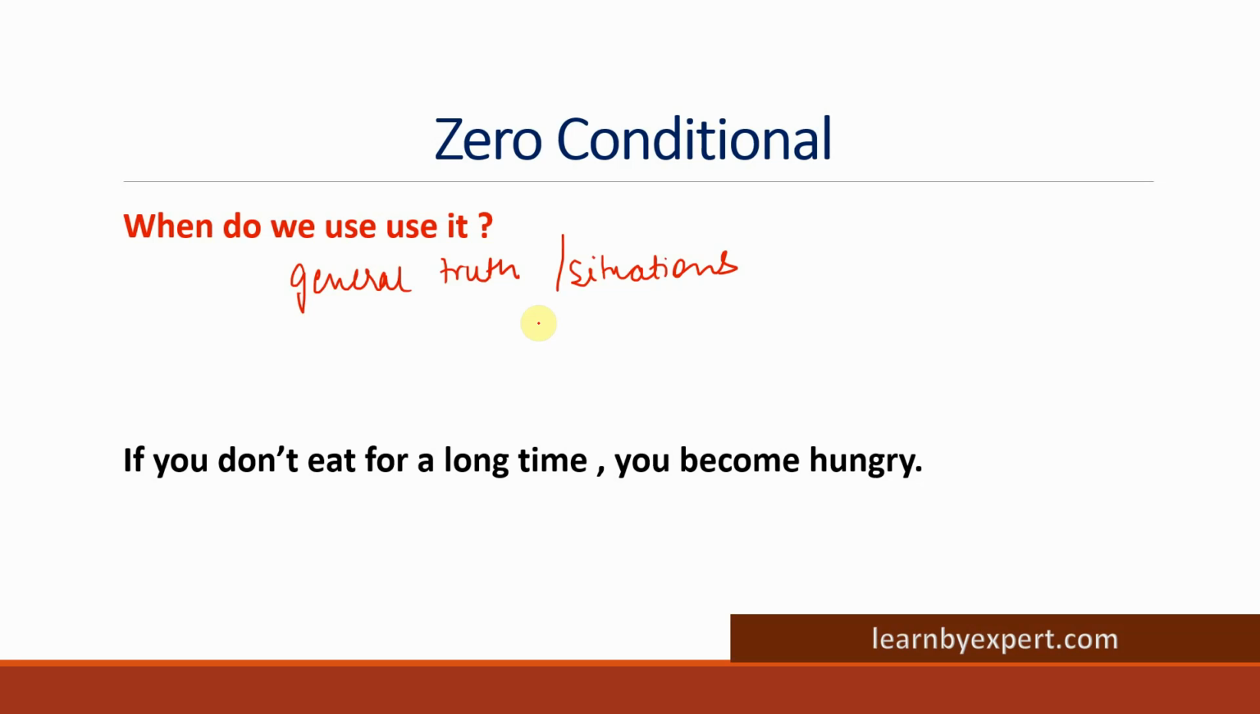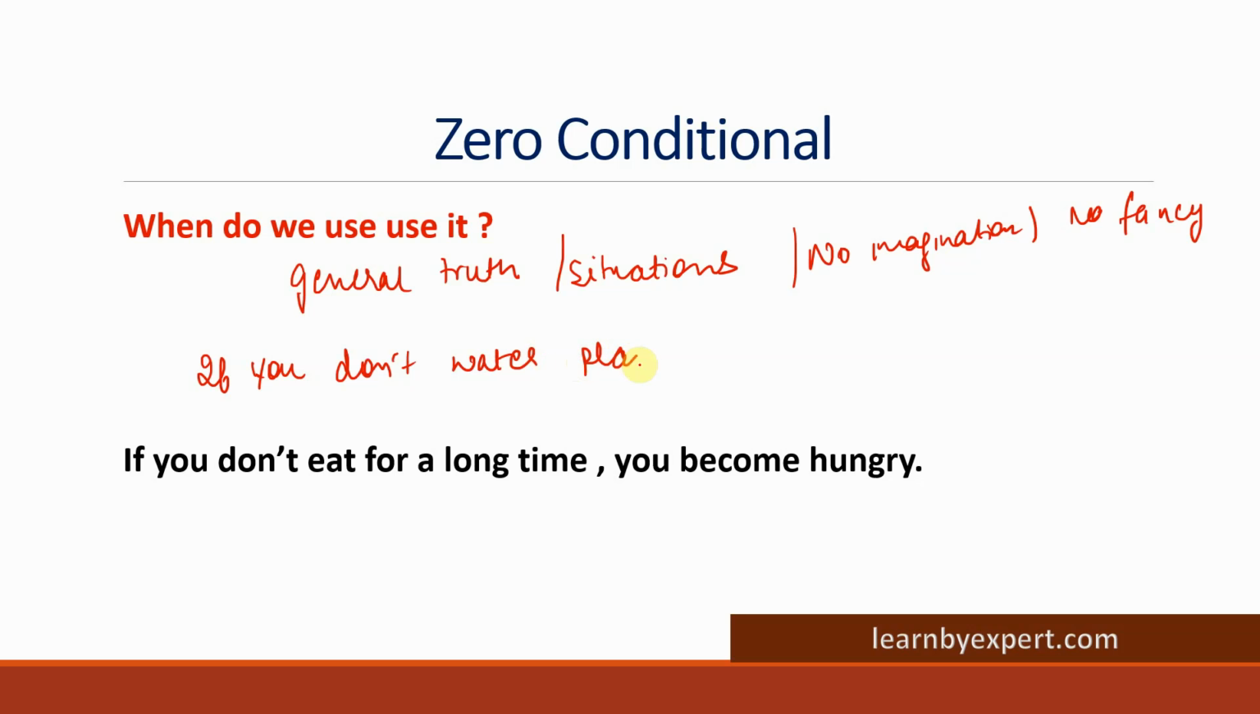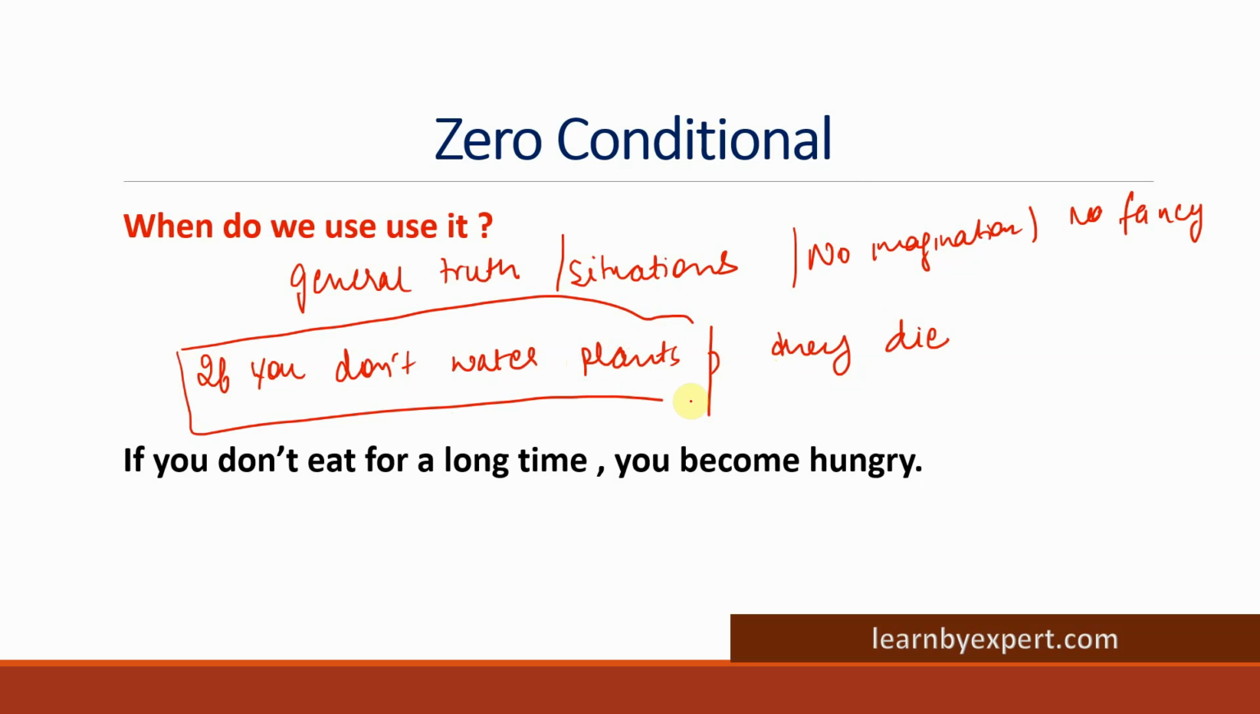So what I meant is that one thing always causes another. So there is no imagination, no fancy that we are talking about here. Remember the example which I took in the last slide, that if you don't water plants, what will happen? They die. Now, if you divide the sentence in two parts, this is the first clause, which has if, and this is the main clause, which is the outcome, right?